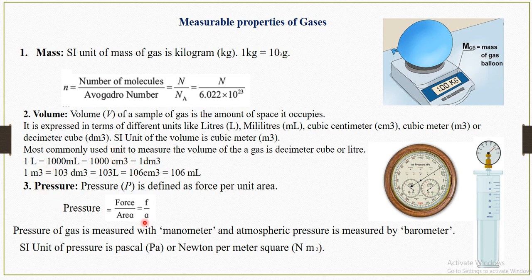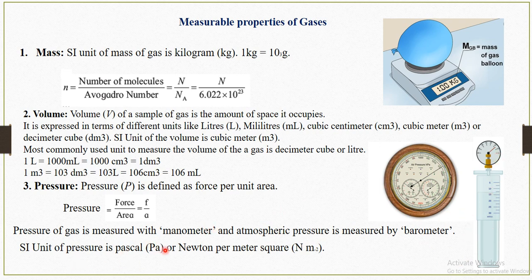How can we measure the pressure of the gas? Pressure is defined as force per unit area, that is F upon A. The pressure of a gas is measured with a manometer, and the atmospheric pressure is measured by a barometer.